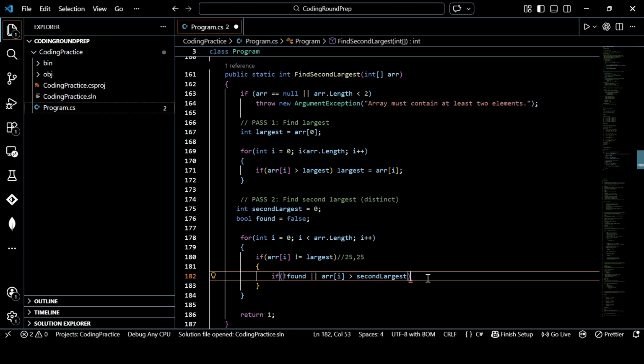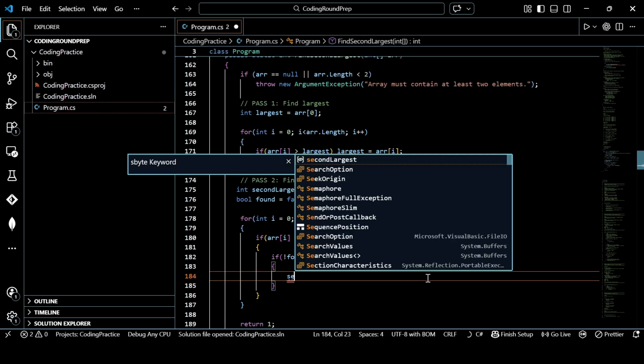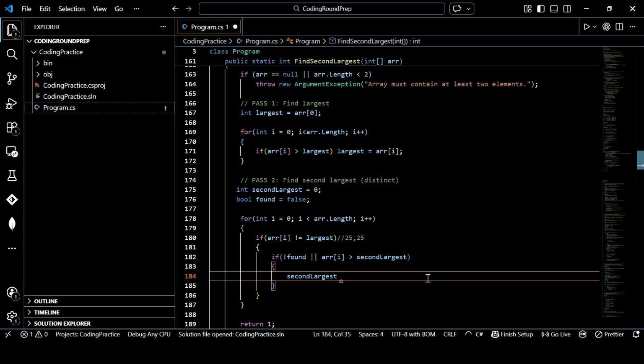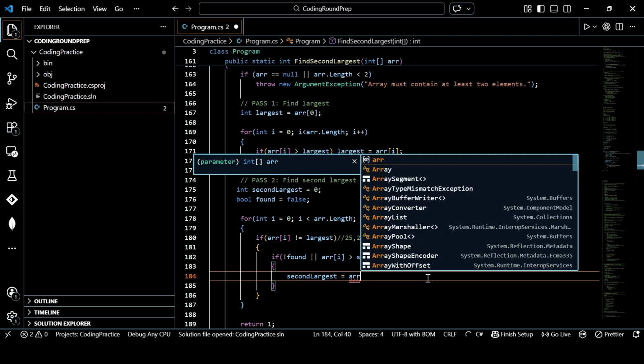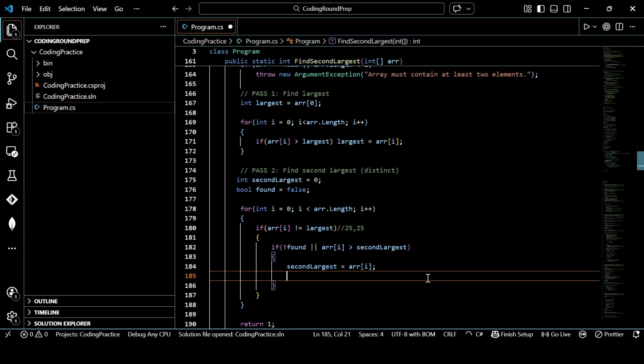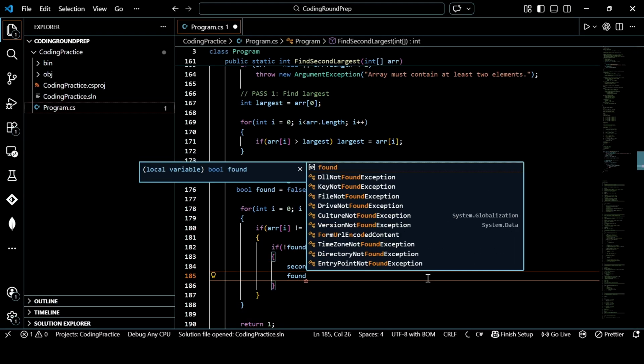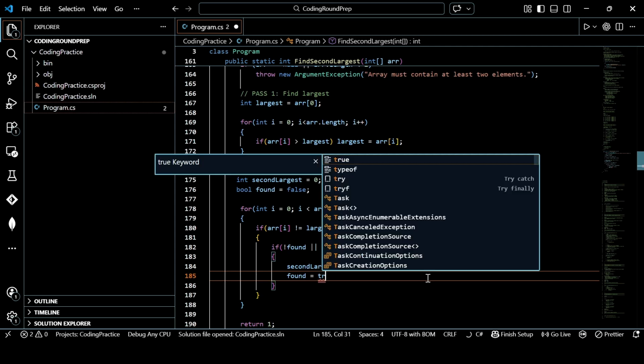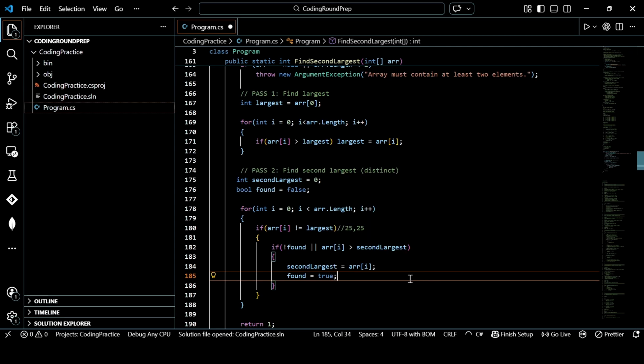Since we have got it wrong here through this condition, we will update the second largest value to be the one we are at. So that particular index will become the second largest. Have we found the second largest? Yes. So we will turn the flag to be true. Correct? Till now, I hope it's very clear.